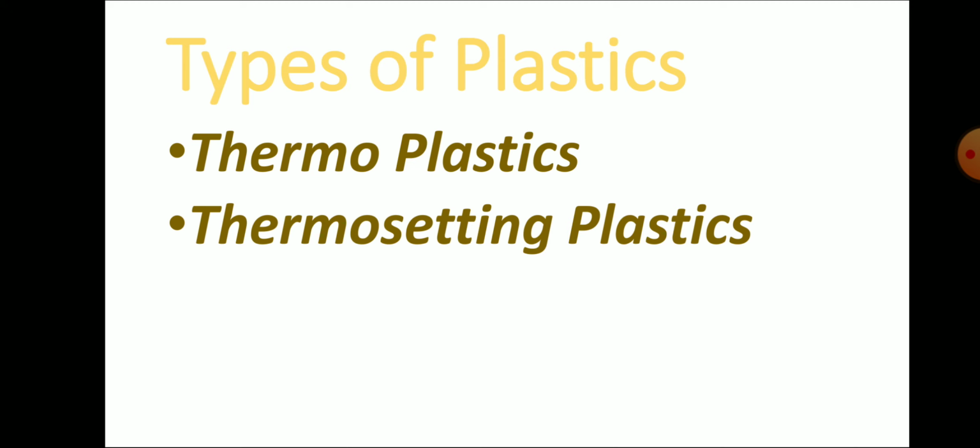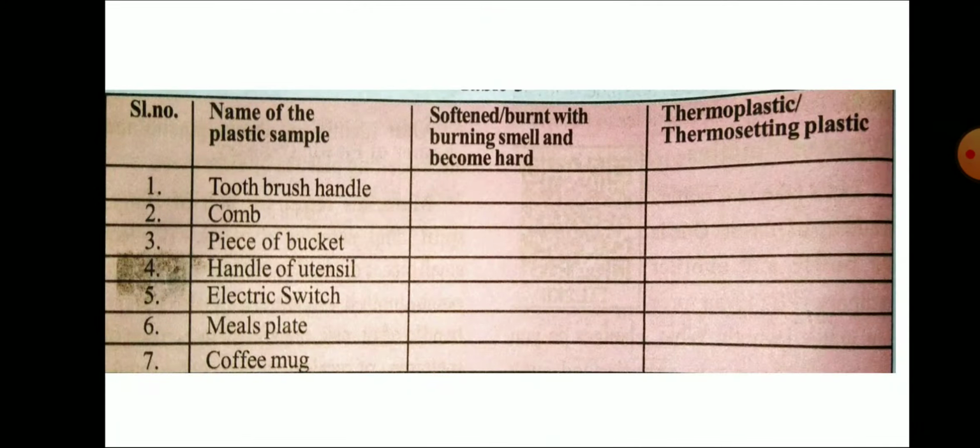Okay, so here there is a table. Just see: toothbrush and handle, thermoplastic. Comb, thermoplastic. Piece of bucket, thermoplastic. Handle of a utensil, like a cooker or pan handle, is made of thermosetting plastic.